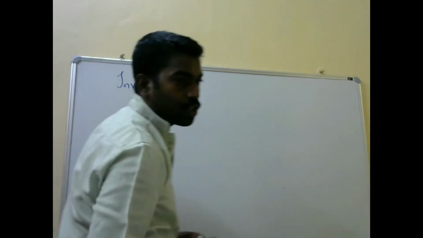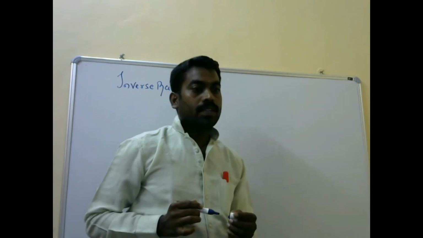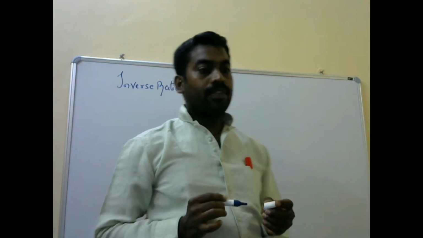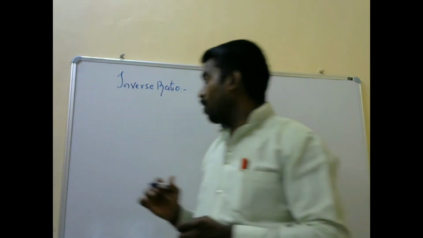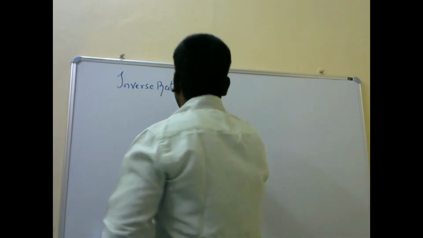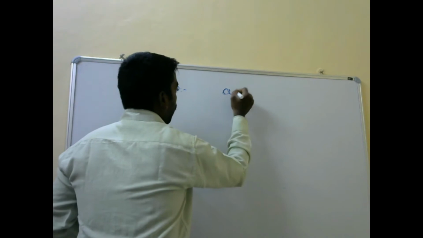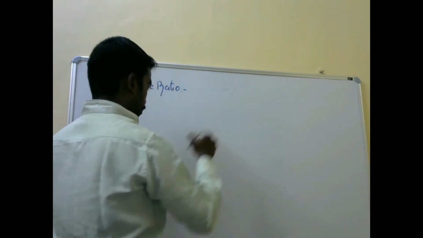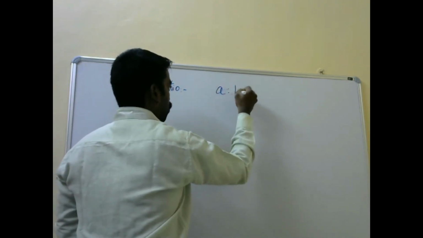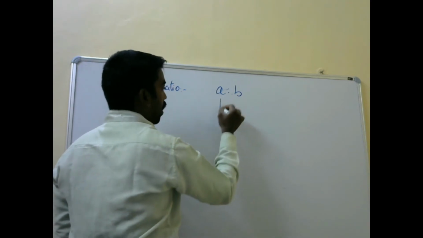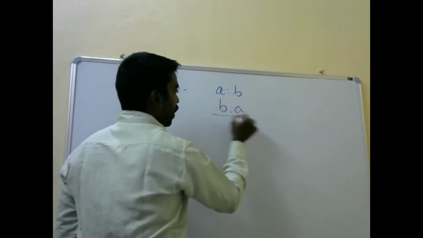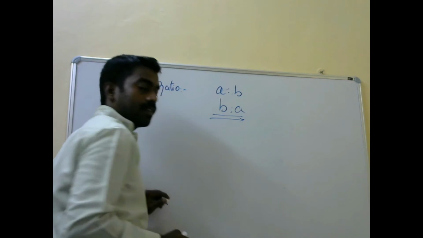What is inverse ratio? One ratio is the inverse of another if their product is 1. One ratio is the inverse of the other if the product is 1. For example, A is to B. The inverse ratio will be B is to A. This is the inverse ratio. Can you understand it?